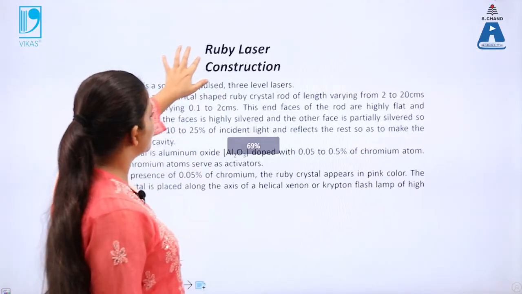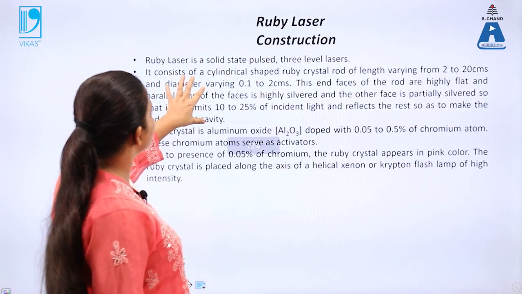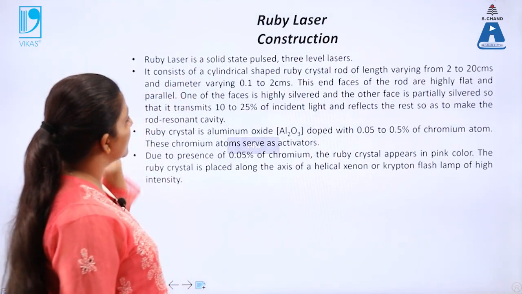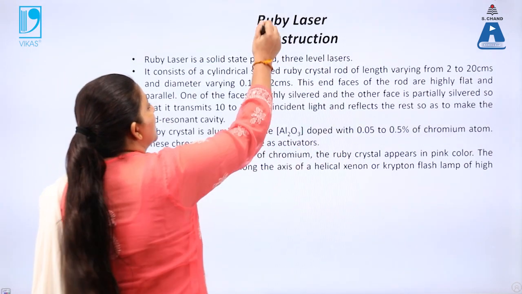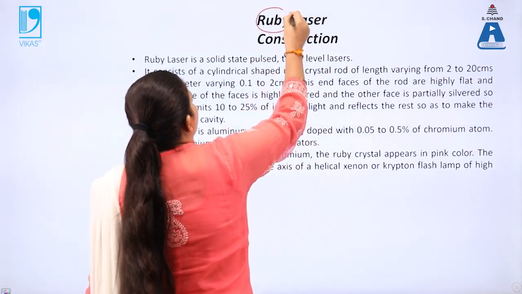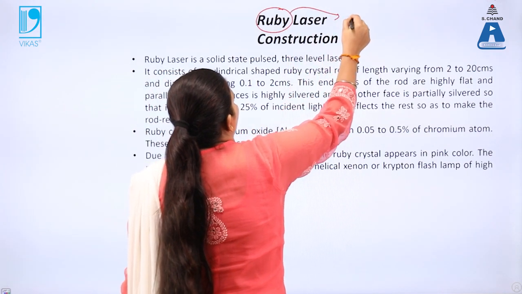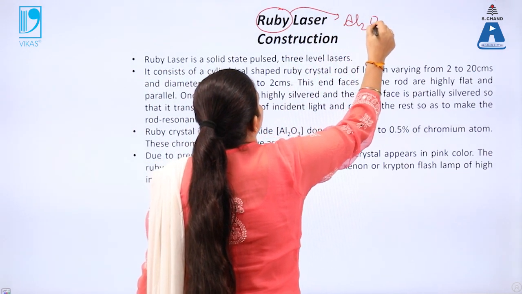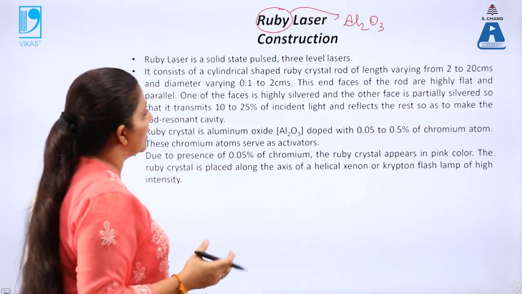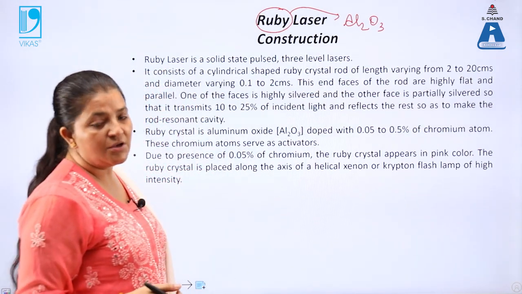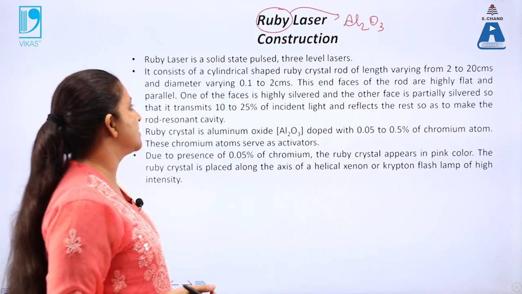Now what is the ruby laser over here? Firstly, as the name indicates, ruby is made up of the crystal Al2O3, that is, aluminium oxide. It is a combination of aluminium oxide and chromium atoms. That's why this is called the ruby laser.